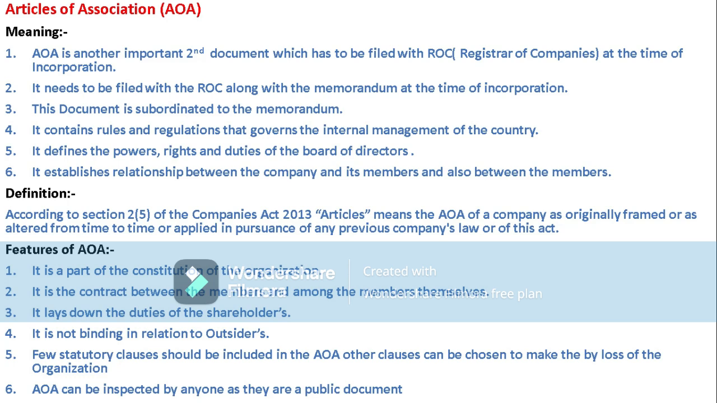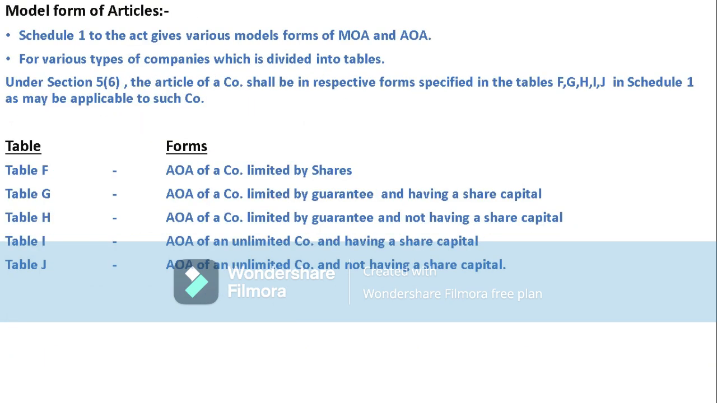AOA can also be inspected by anyone who wants to enter into a contract with this particular company. They can inspect the public document. Why? Because they can inspect these AOA, MOA, likewise, because they are public documents. Okay, and coming to model form of articles.